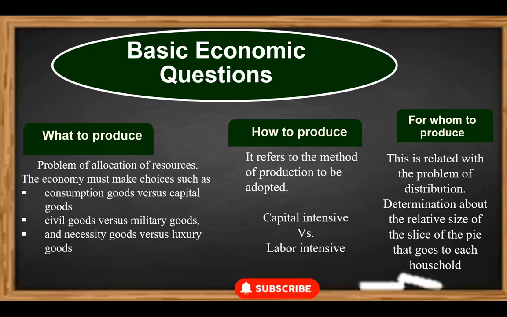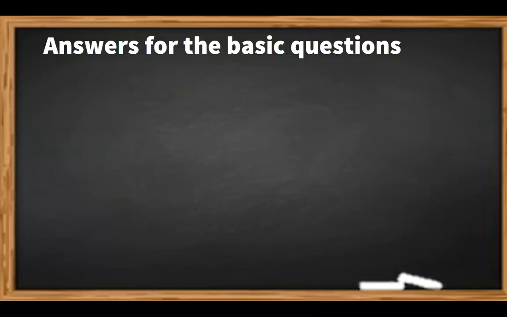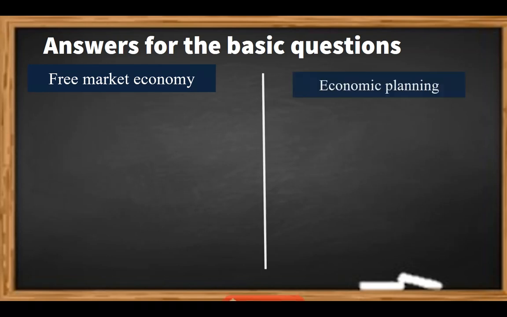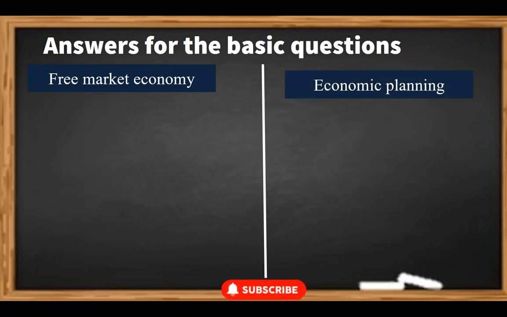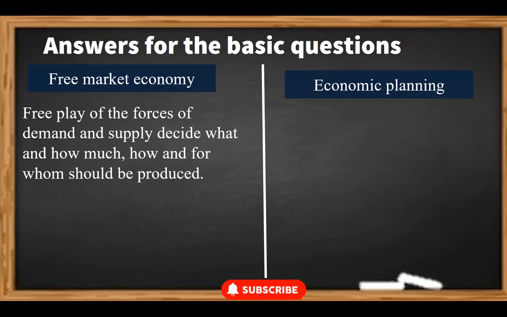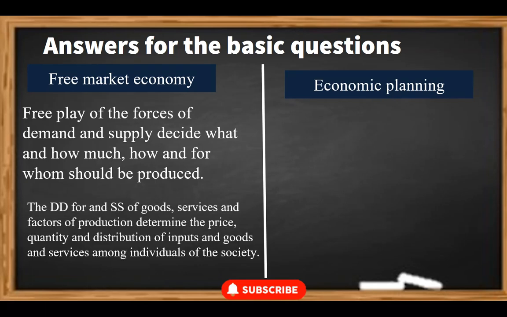Having explained the central economic problems, let's proceed with how actually these problems are solved. There are two main methods, the market price mechanism and economic planning, to solve the central problems. In the former, the free play of the forces of demand and supply decide what and how much, how and for whom should be produced. The demand for and supply of goods, services and factors of production determine the price, quantity and distribution of inputs and goods and services among individuals of the society.